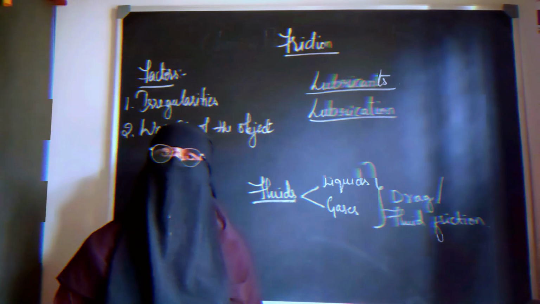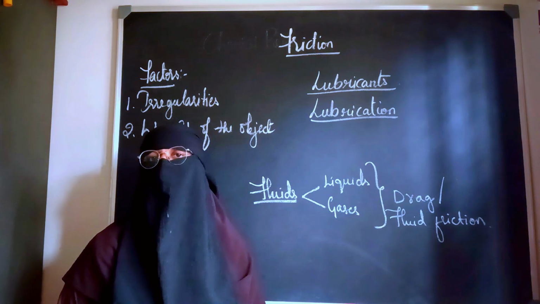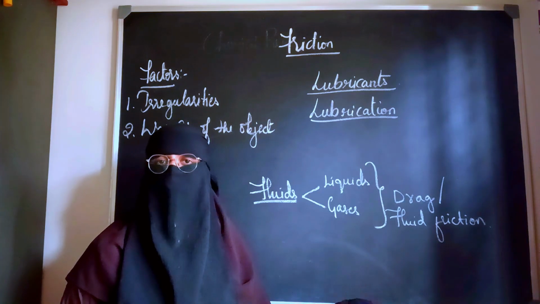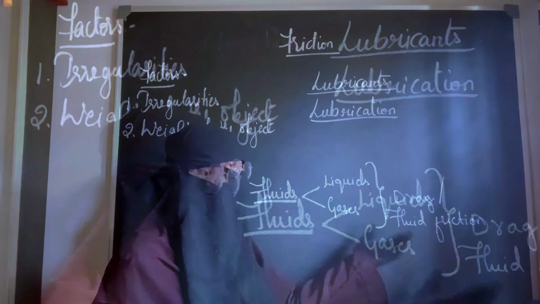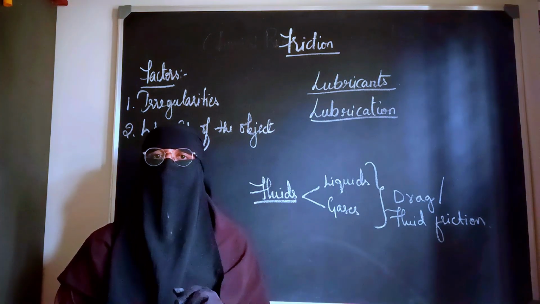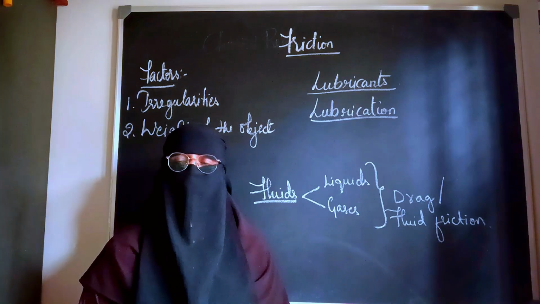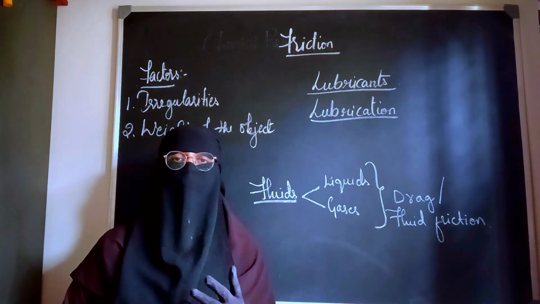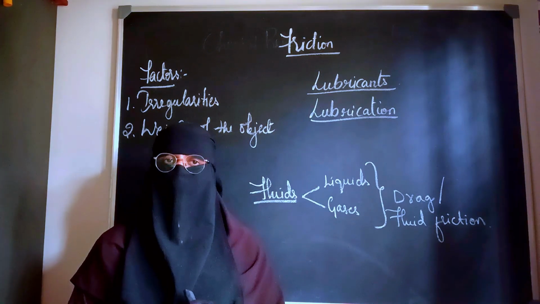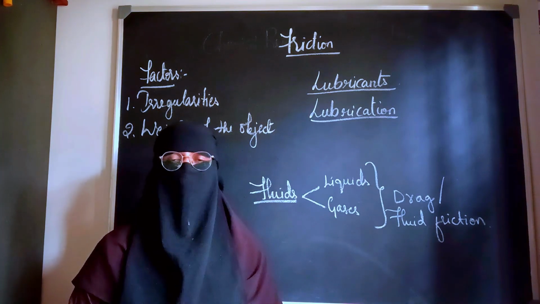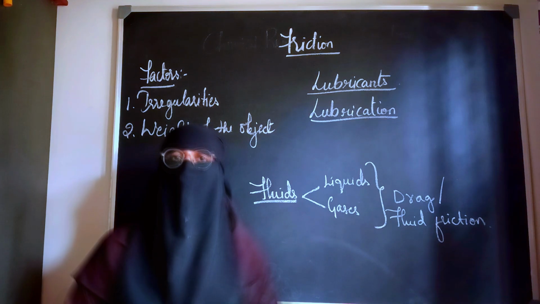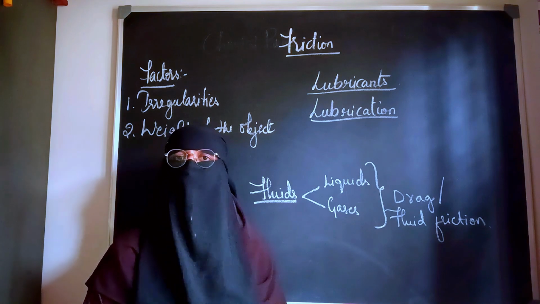That means there is something special from nature that we want to know: how to reduce drag, or the fluid friction. For example, if I want my ship to move forward, don't you feel like when the ship enters the water, it is somewhere similar to the fish? Now the fish is moving through the water, it is able to pass easily. Then if I want my ship also to pass, there is something special that has to be there in the ship so that it also moves like a fish.